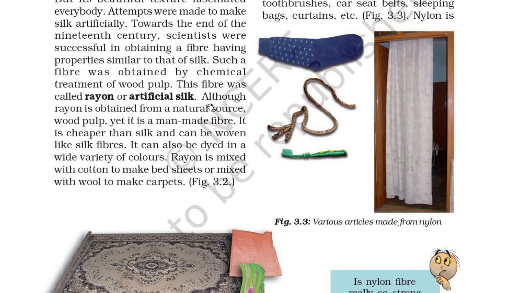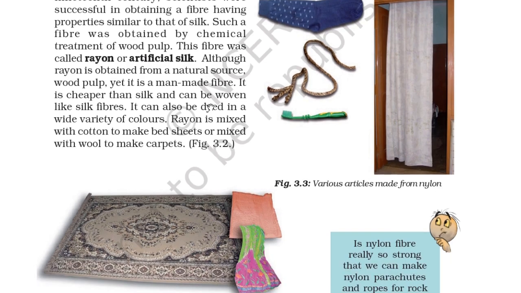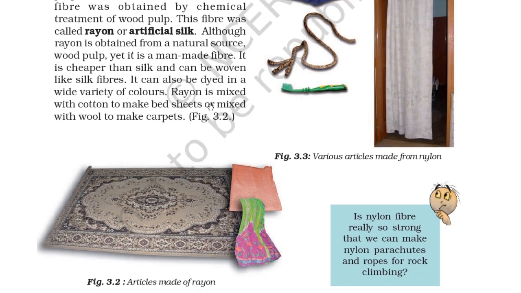Towards the end of the 19th century, scientists were successful in obtaining a fiber having properties similar to that of silk. Such a fiber was obtained by chemical treatment of wood pulp. This fiber was called rayon or artificial silk. Although rayon is obtained from a natural source, wood pulp, yet it is a man-made fiber. It is cheaper than silk and can be woven like silk fibers. It can also be dyed in a variety of colors.